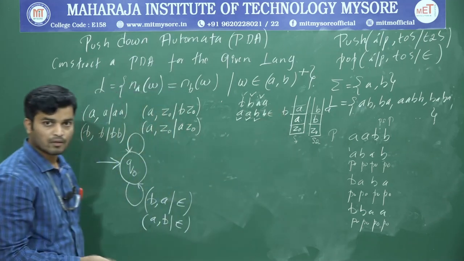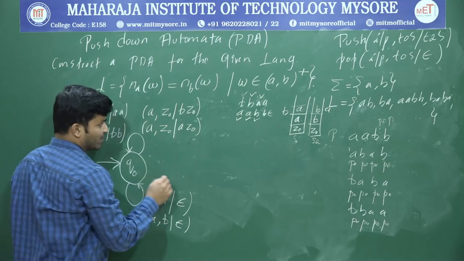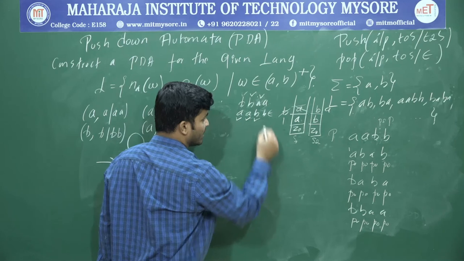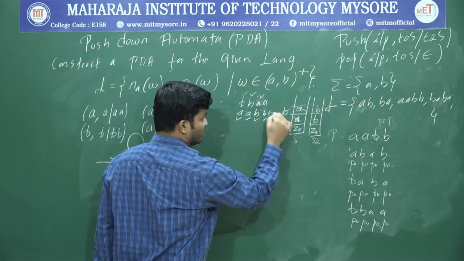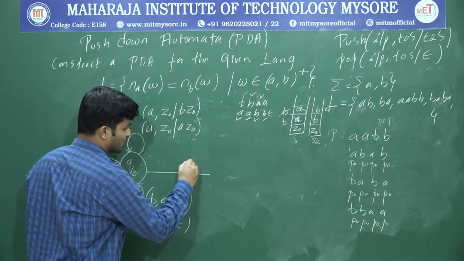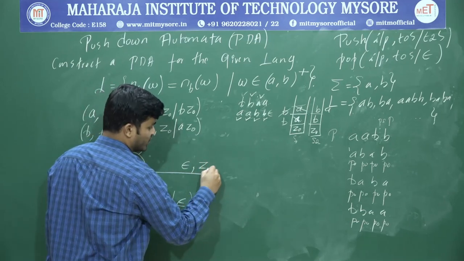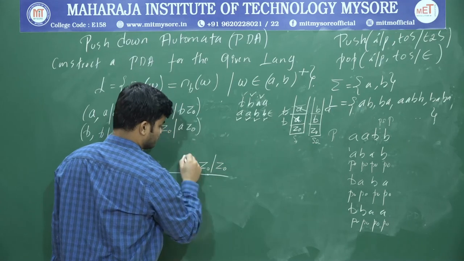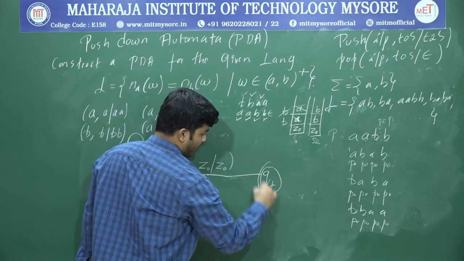Once I get input epsilon, assume for this B, this A got deleted, and for this B, this A got deleted. Now the input is over. So now our input is epsilon. And what's the top of the stack? Z0. Maintain that Z0 as it is, and go to the final state.